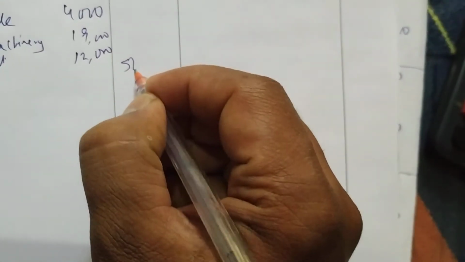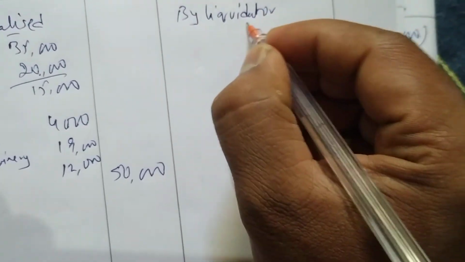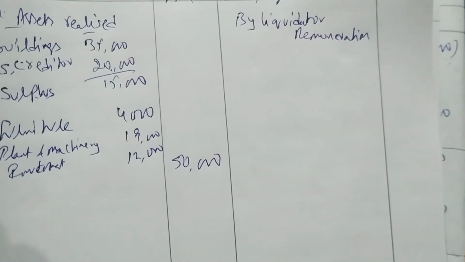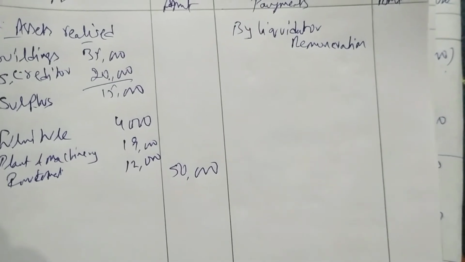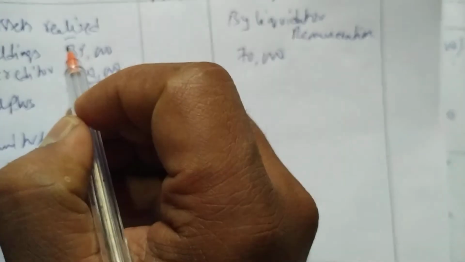So 15,000 plus 4,000 plus 19,000 plus 12,000 gives 50,000 from assets realized. Let me write how much asset is realized. This 50,000, and the 35,000 also we have to take: 35,000 plus 4,000 plus 19,000 plus 12,000 gives 70,000, because the building also is sold.